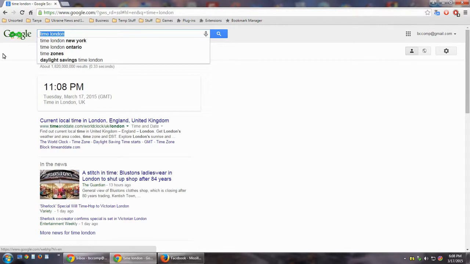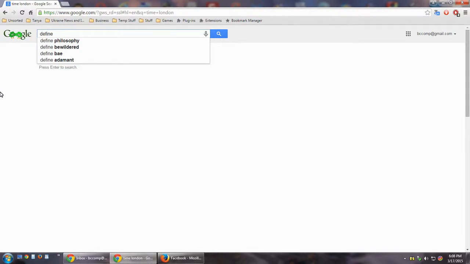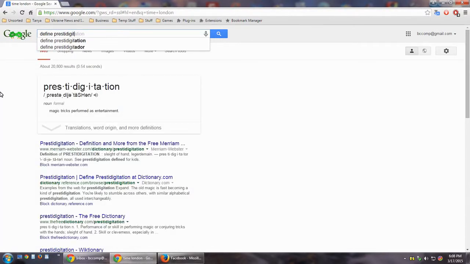Google works as a dictionary. If you want to know what the definition of a word is, type in define, and then the word you want to know, prestidigitation. The definition of prestidigitation is magic tricks performed as entertainment, in case you didn't know that. But you can define anything, just type in the word define.